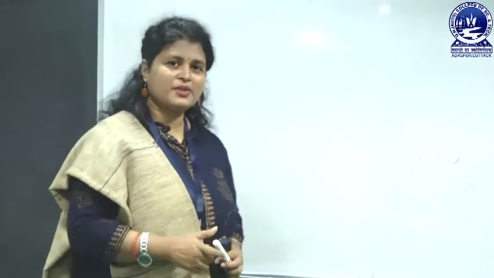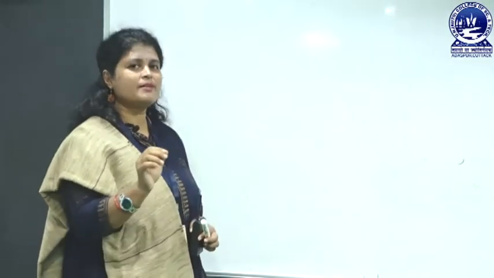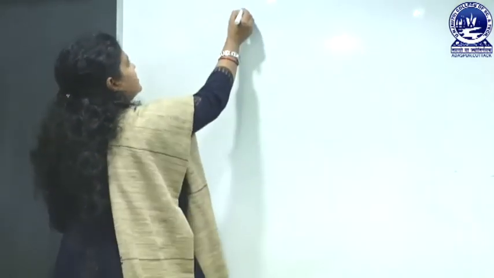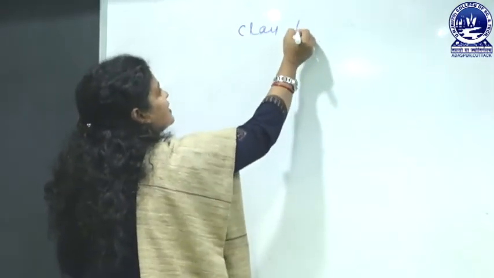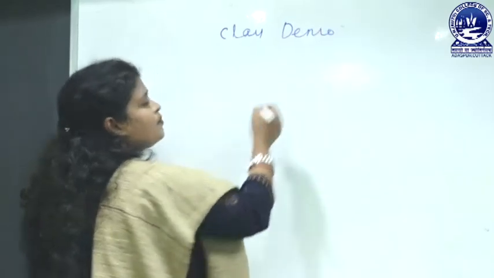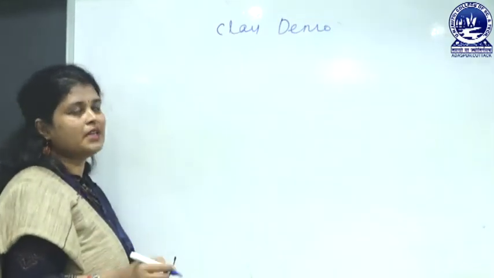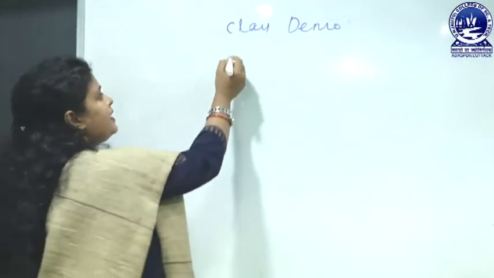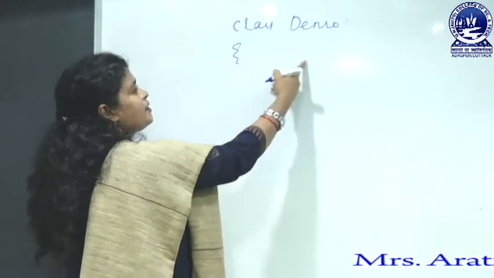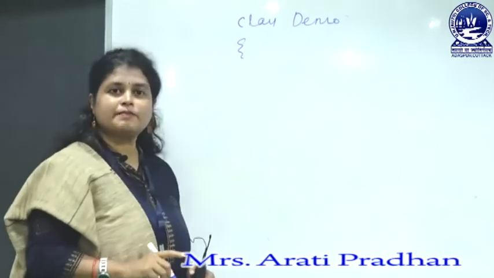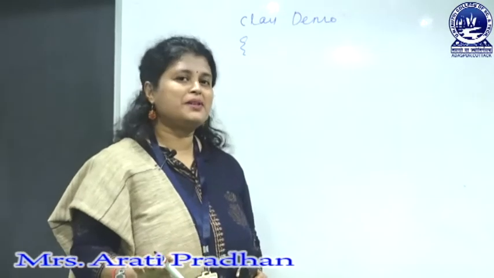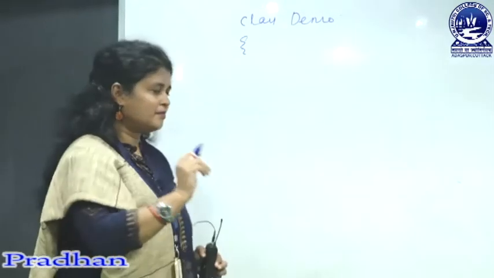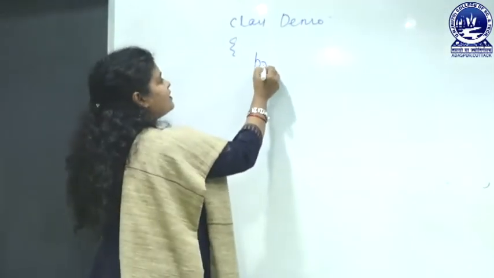Now we will start writing a program using public and private so that all of you can understand. I am writing a very simple program. Suppose I am using a class here. Let the class name be demo. You can use any name, no problem. Then opening brace. If you are not specifying any access specifier, then by default all are private, but let me specify it private,